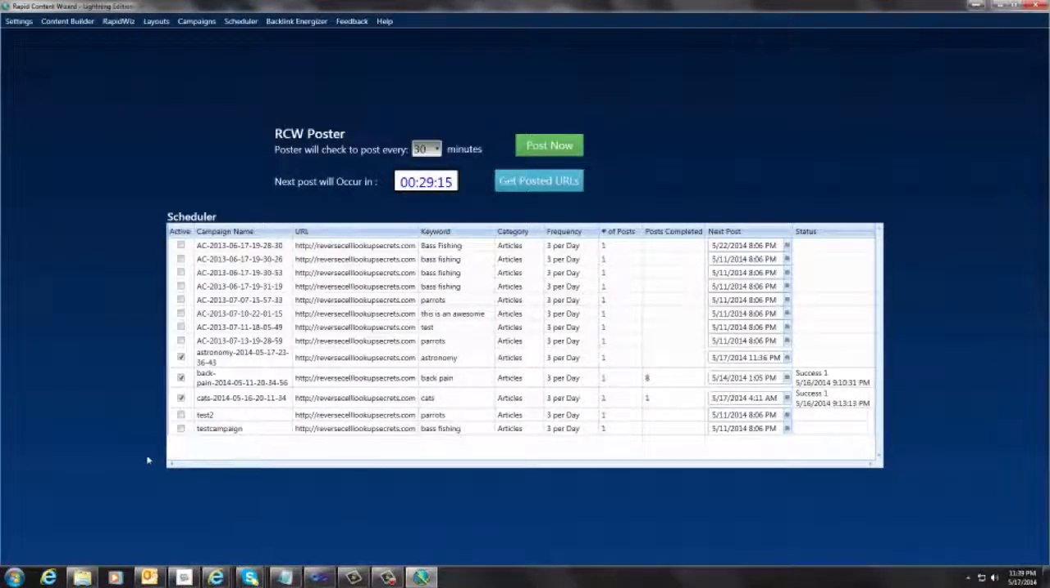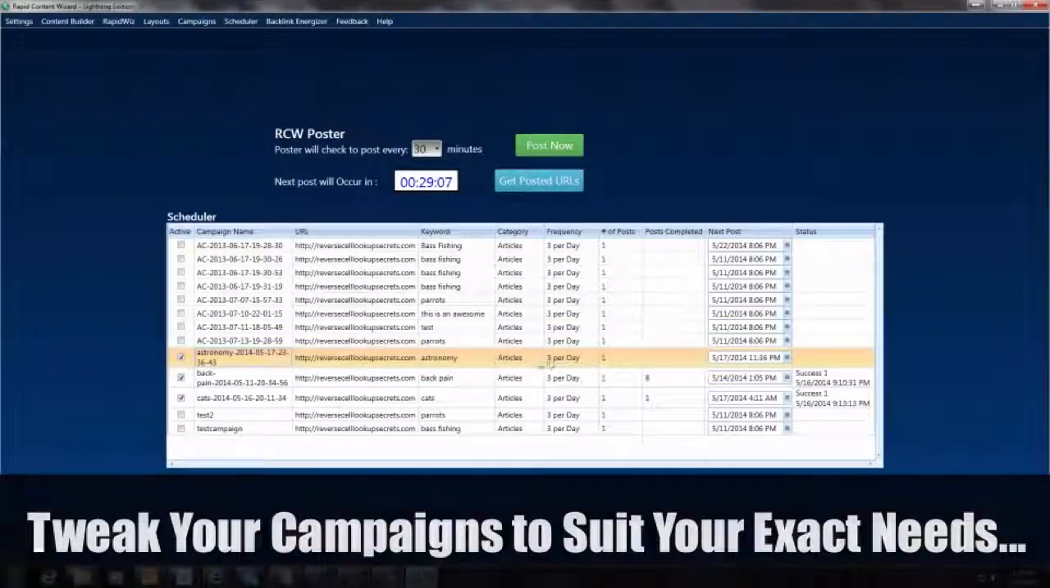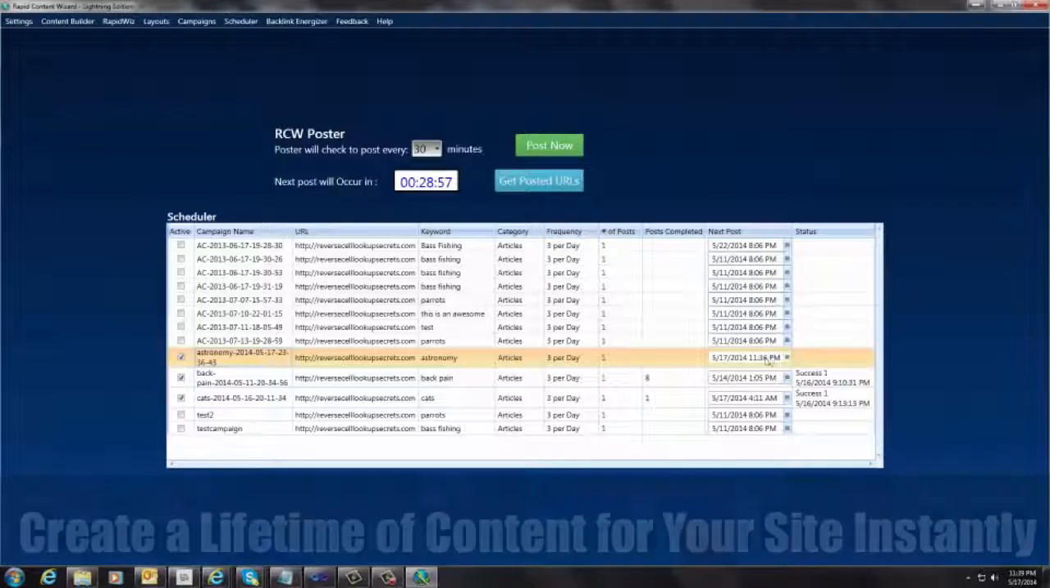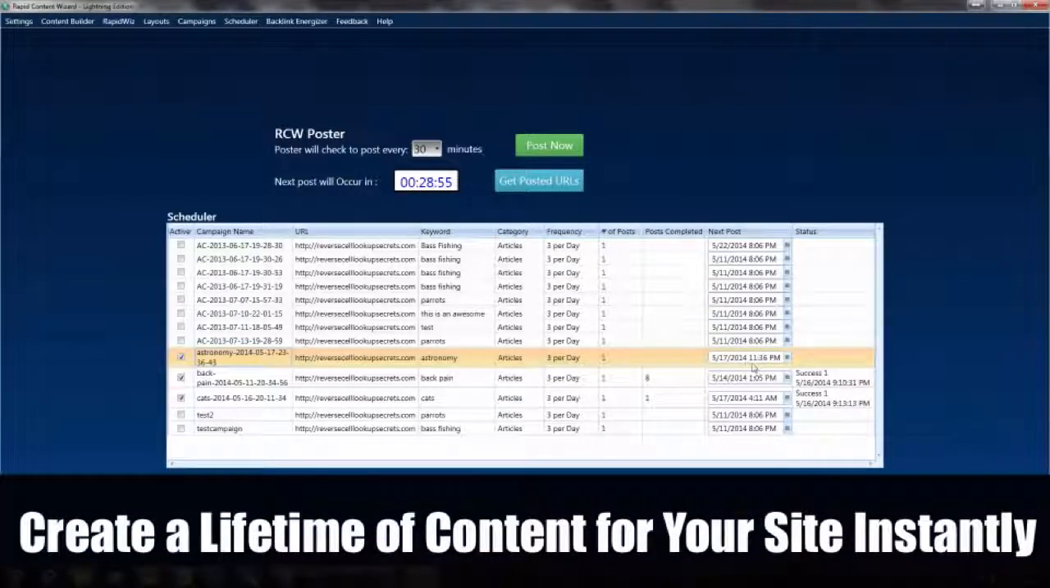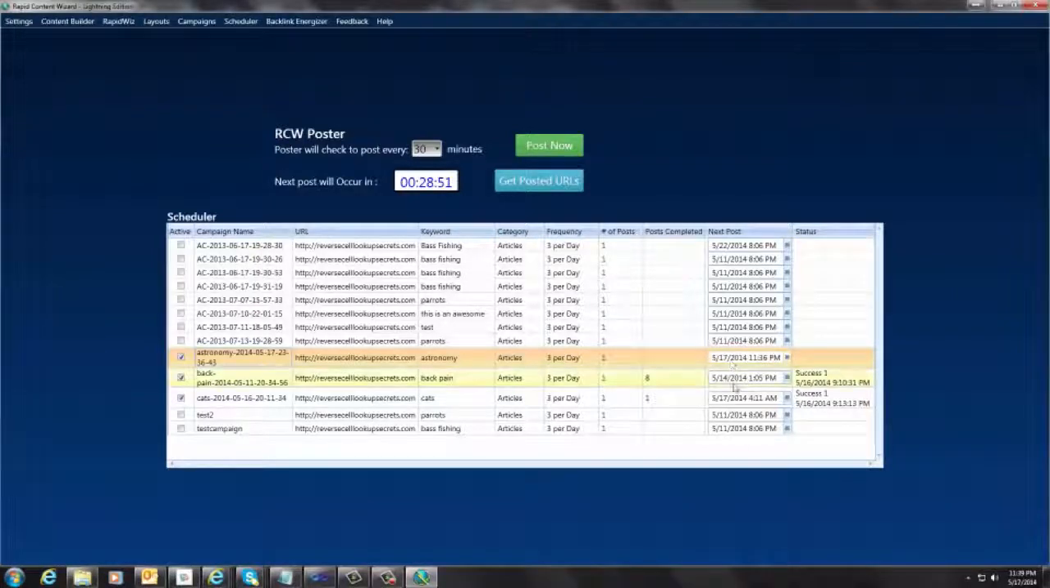Okay, and as you can see, we now have a campaign all set up and ready to post on autopilot. And it's set up to go here 3 times per day, one article at each post, and it's starting at 5:17, 11:36 p.m. And this will go on forever. It will post at this time 3 times a day, every day. And you don't have to do a thing. This was just all set up for you automatically.